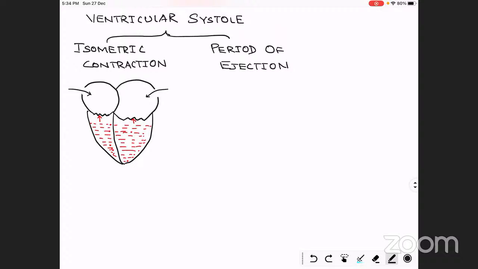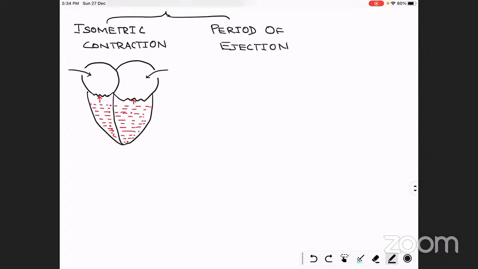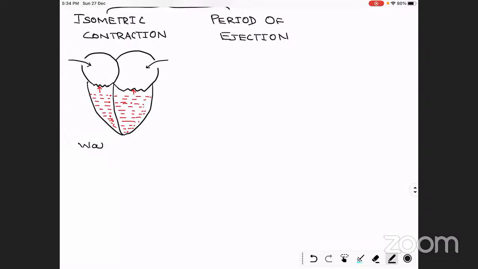So what is the process taking place in the isometric contraction? In the isometric contraction, the walls of the ventricles start contracting. Why do they start contracting? As we know, blood is flowing inside and pressure is increasing. And finally, from the SA node, the action potential has reached the Purkinje fibers, means the ventricles.